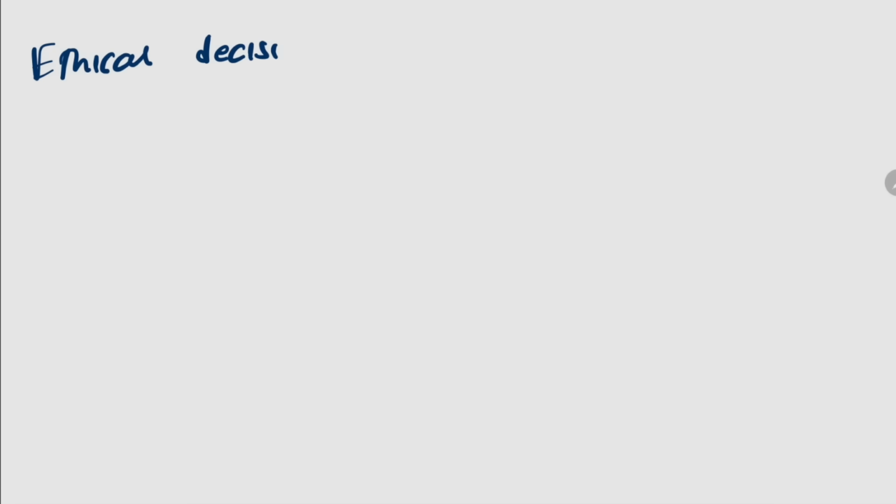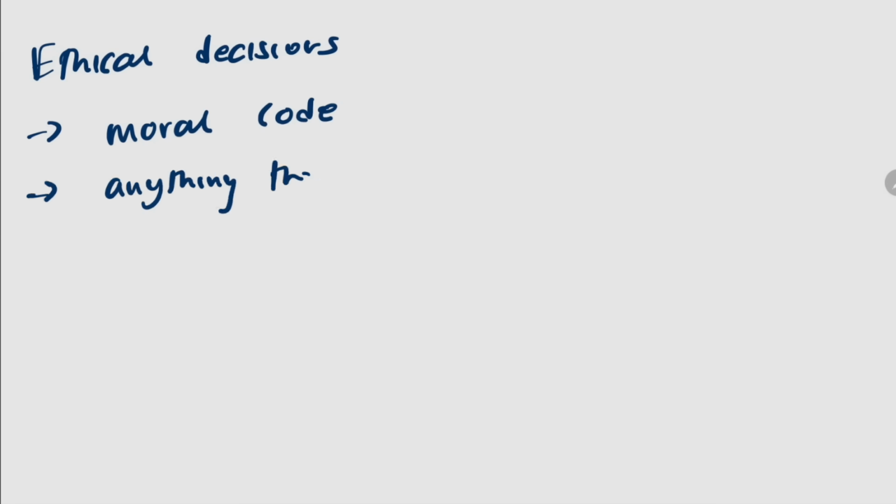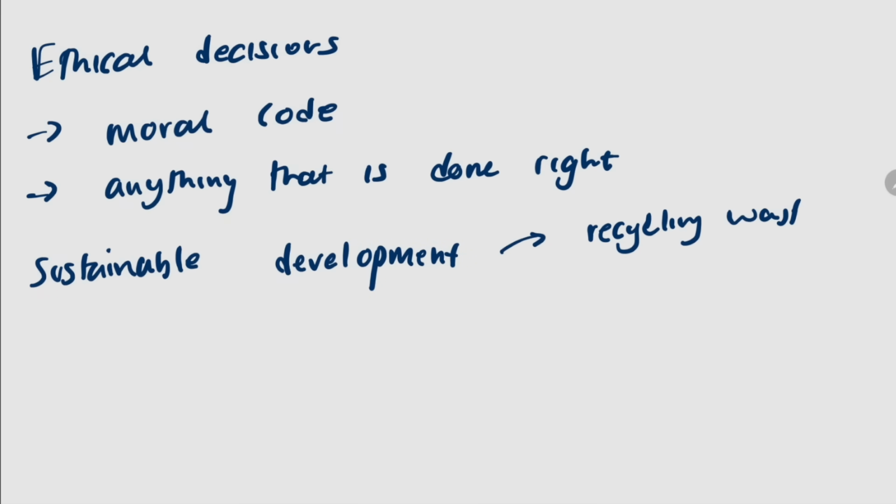When talking about ethical decisions, these are basically based on moral code. So that means anything that's done right. We also need to talk about sustainable development, and some examples are recycling waste and using fewer resources.